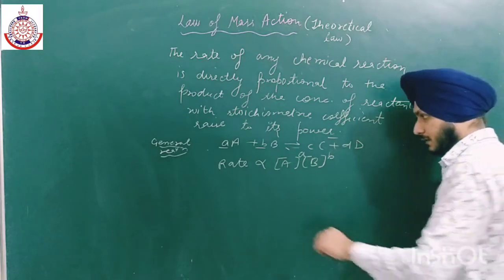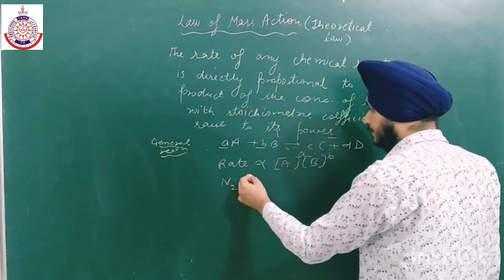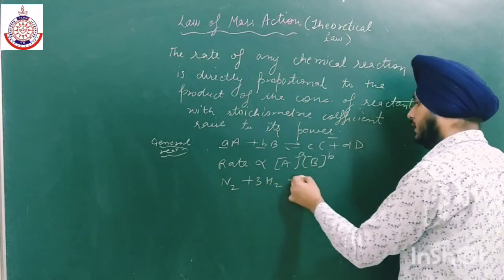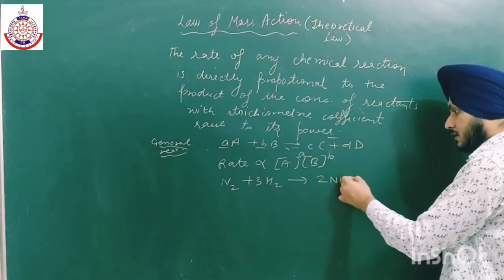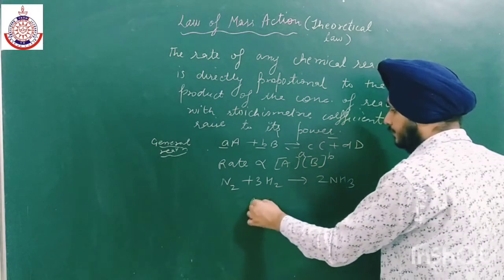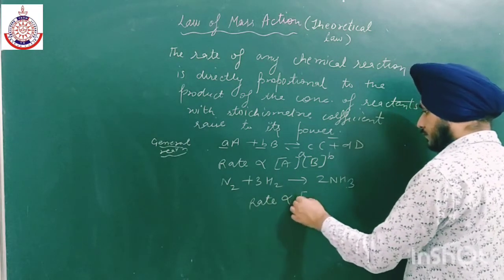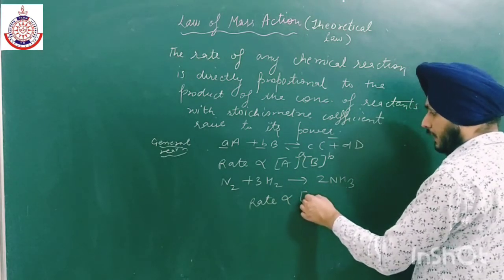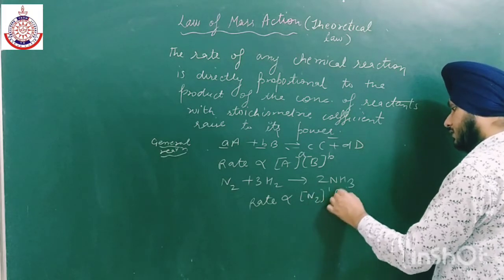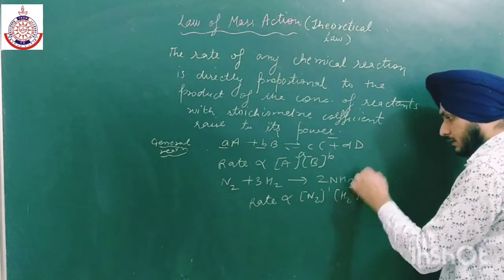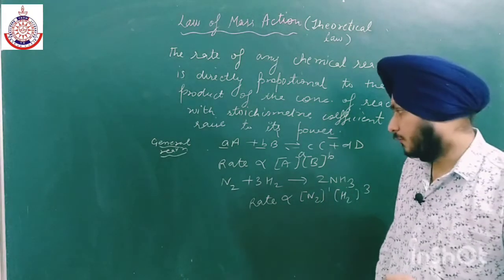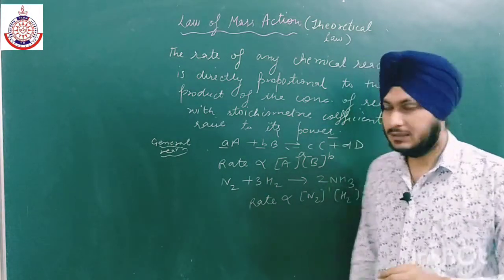For example, we have N2 plus 3H2 gives 2NH3. Okay, so the rate will be directly proportional to N2 ki power 1, H2 ki power 3.